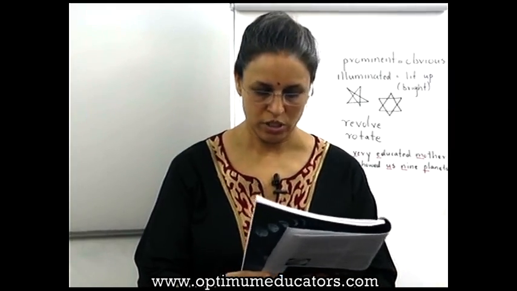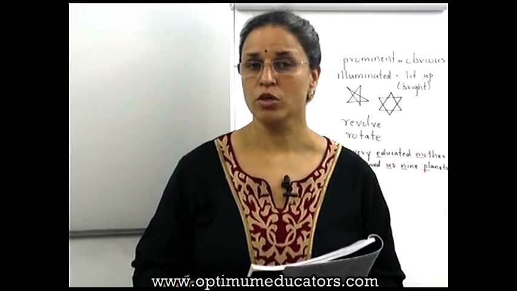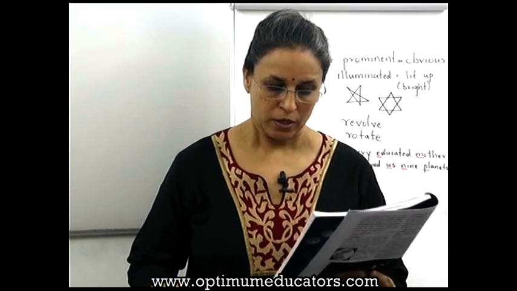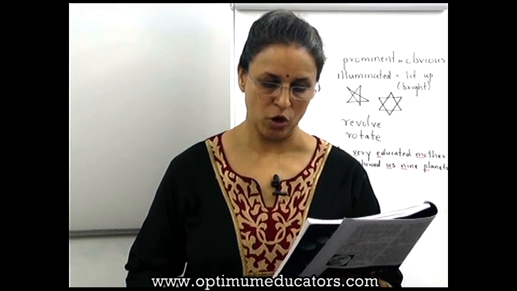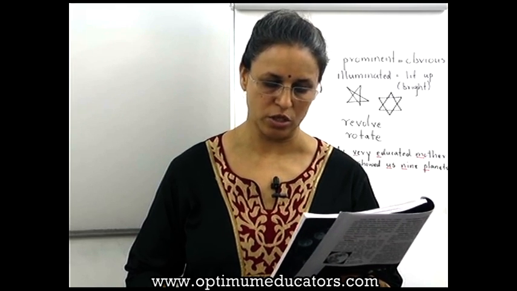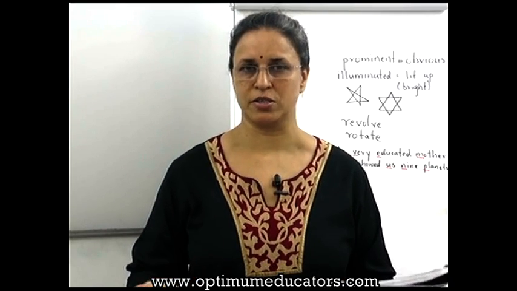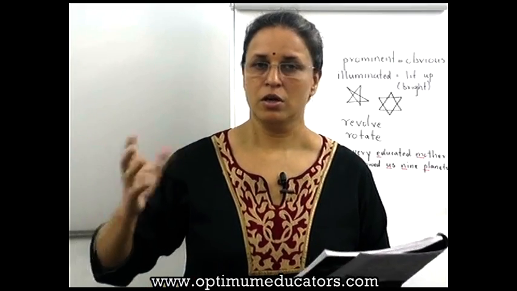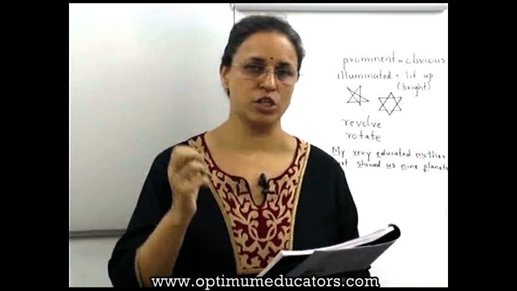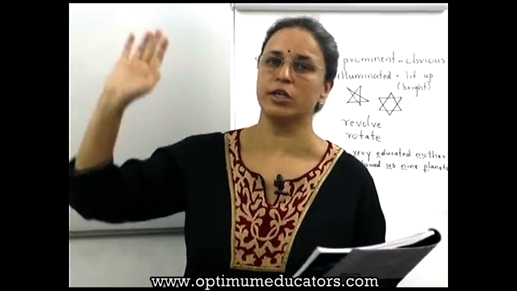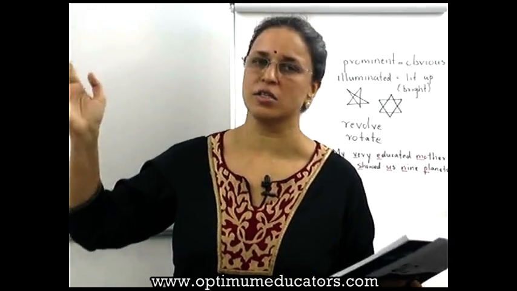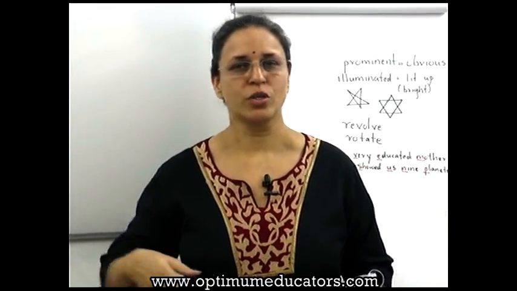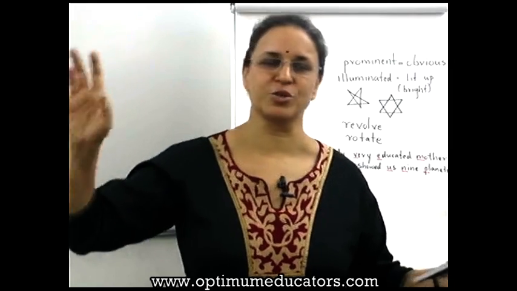A new word, space. Now, what is this word space that you might have learnt? The emptiness between and beyond the stars and planet is called the space or outer space. That means when you go out of the earth, on earth we have this gravitational pull. But when you go out into space, that means where the stars are, where the other planets are, there is no gravitational pull. So then you'll be floating around here to there.